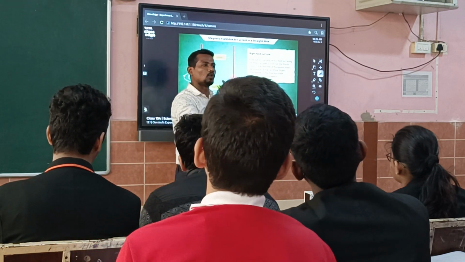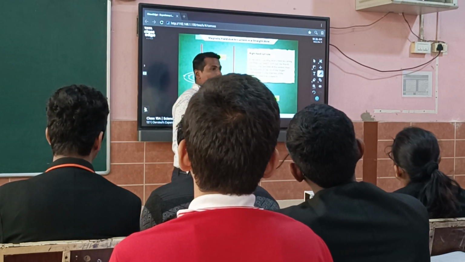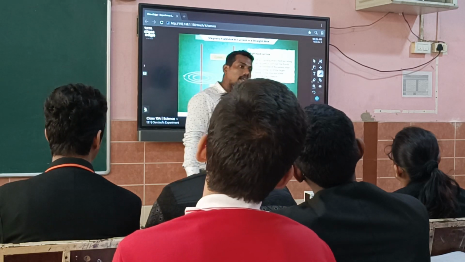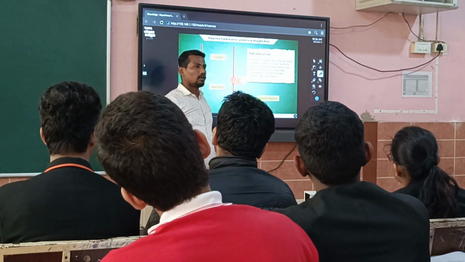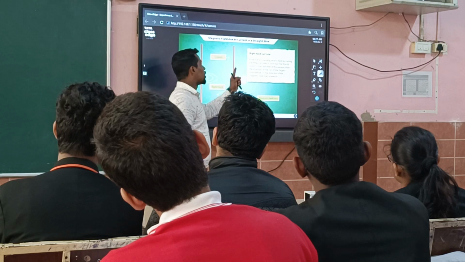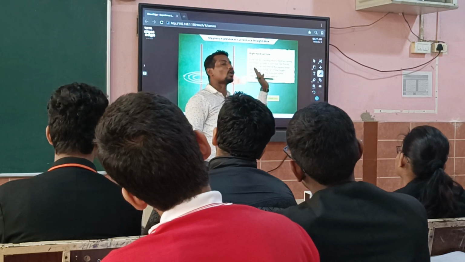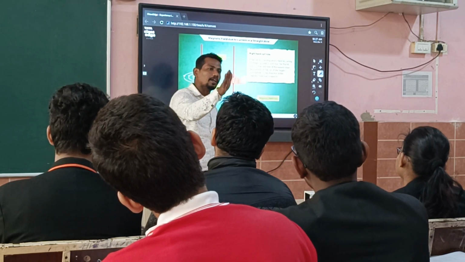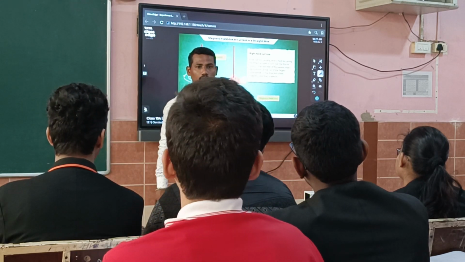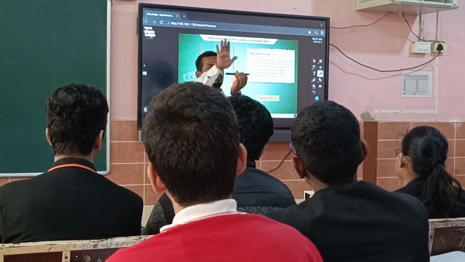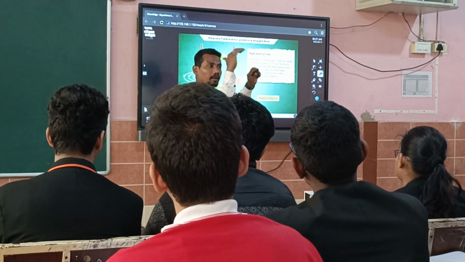Whatever it is, this rule is only to show the direction of the magnetic field whenever a current passes through a current carrying conductor. The scientist who found the magnetism within electricity is Maxwell, so it is Maxwell's right hand thumb rule. If the current moves this way, I will put my hand like this; if it moves that way, I will put my hand like that, and my curling fingers will show the direction of the magnetic field.